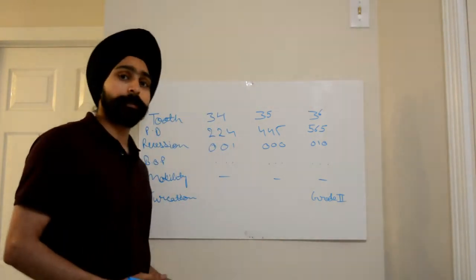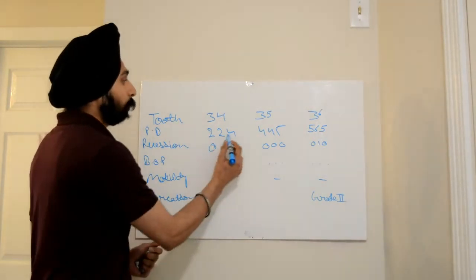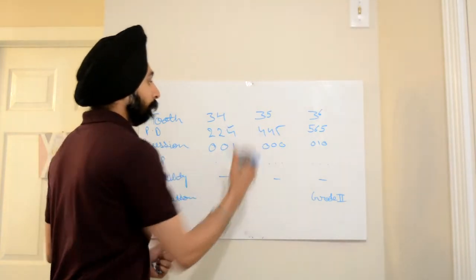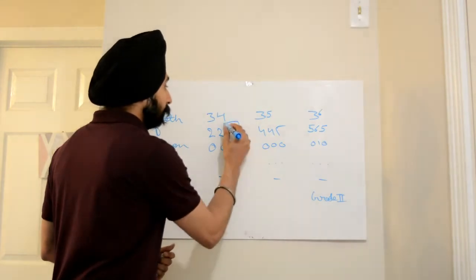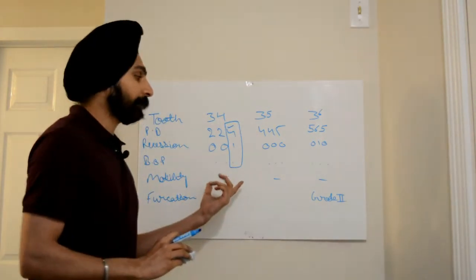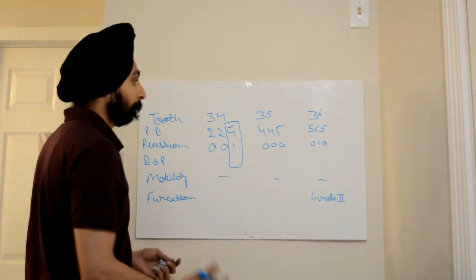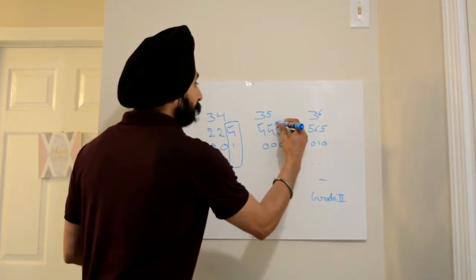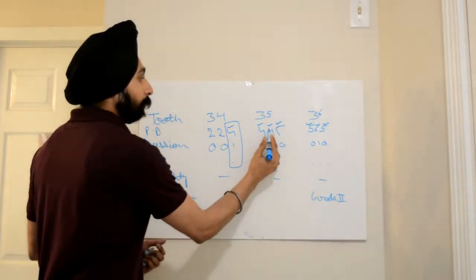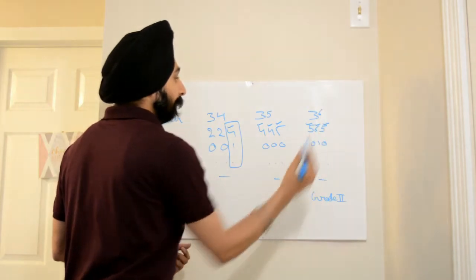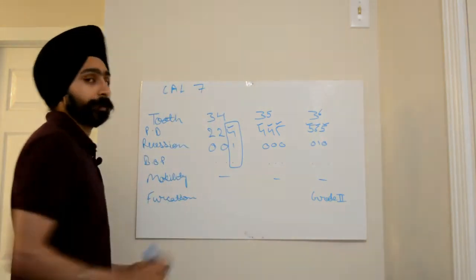For the diagnosis, we will look at the probing depth, 2 to 4. So at one site it's more than 3 millimeters. Clinical attachment loss is present. When clinical attachment loss is present, this is a case of periodontitis. This, here, here and here. So basically at 1, 2, 3, 4, 5, 6, 7, at 7 sites there is clinical attachment loss present.